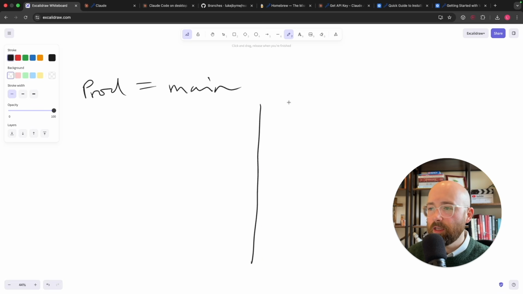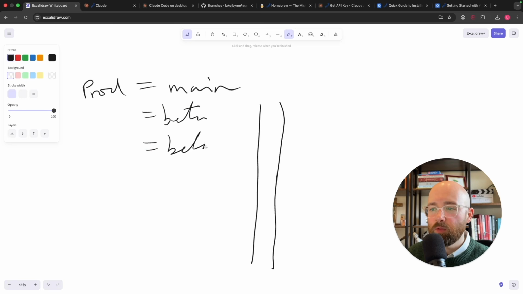Think of it like this. Here, that's your tree trunk, and then you have your other ones. So I had beta, and I had beta 2. Now these could just be, let's call it dev and test. This is the main chunk here. When I do, say, beta and beta 2, we could have beta coming off here, beta 2 coming off here.